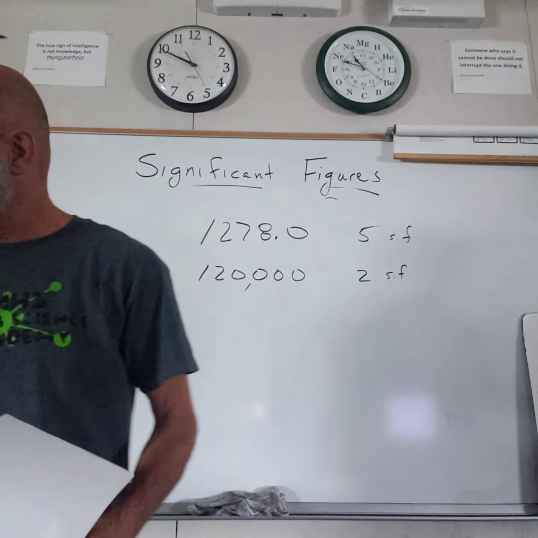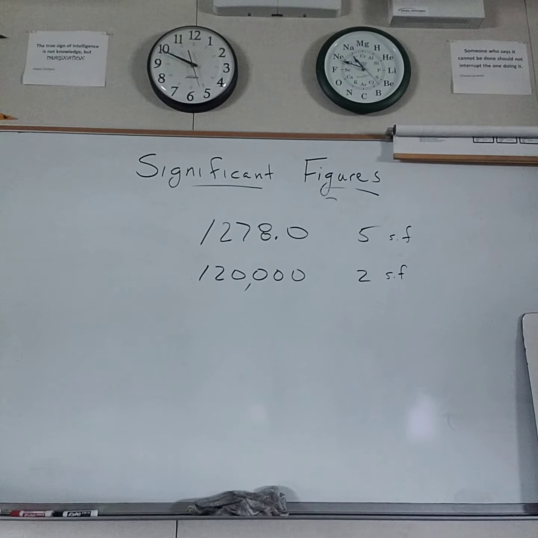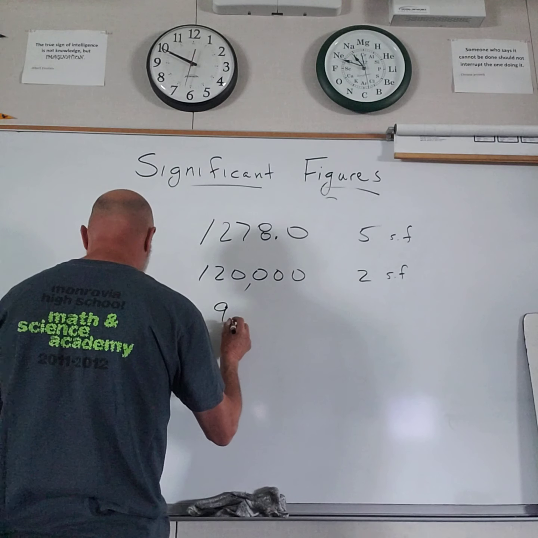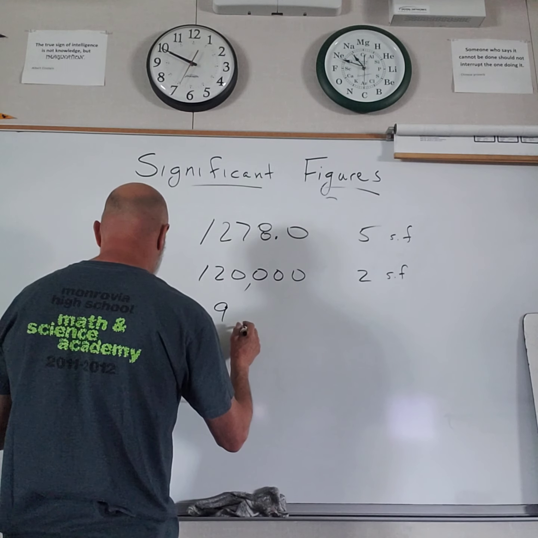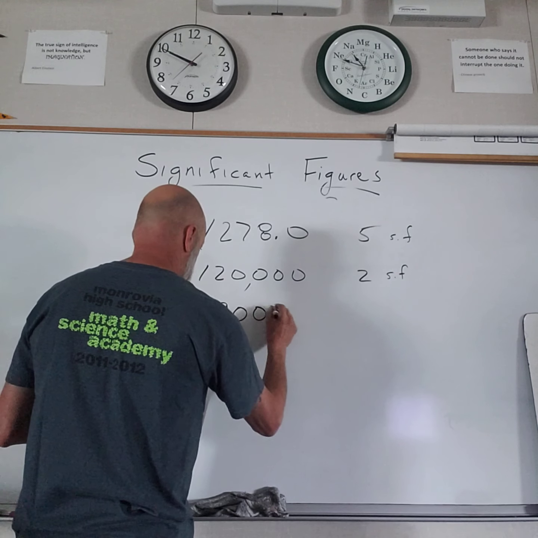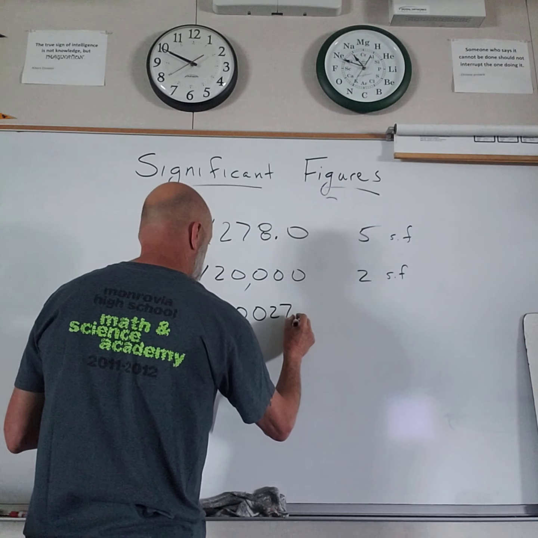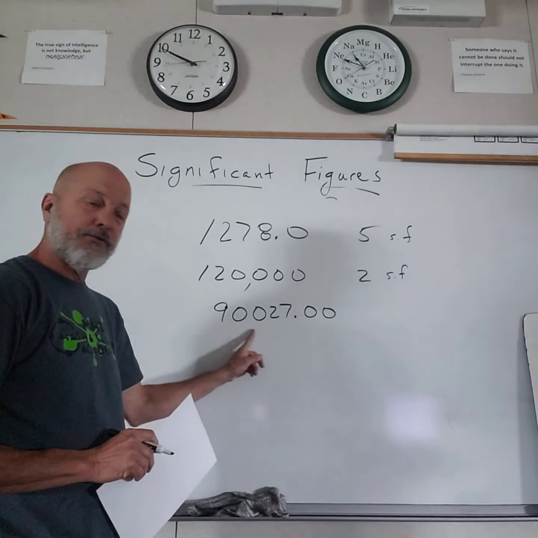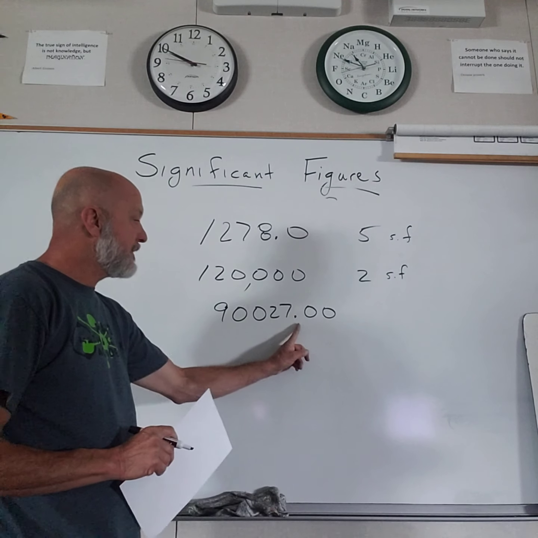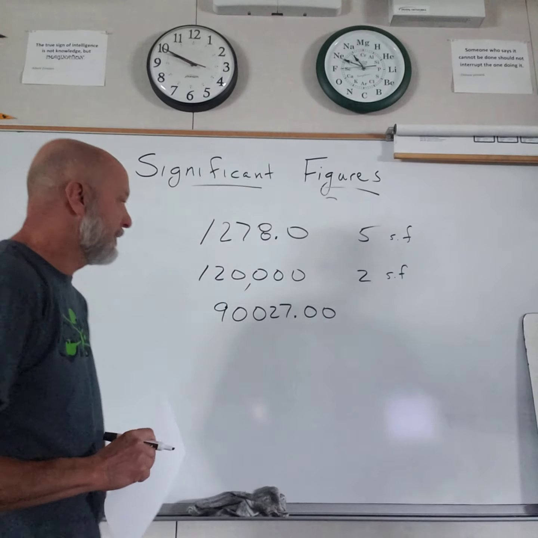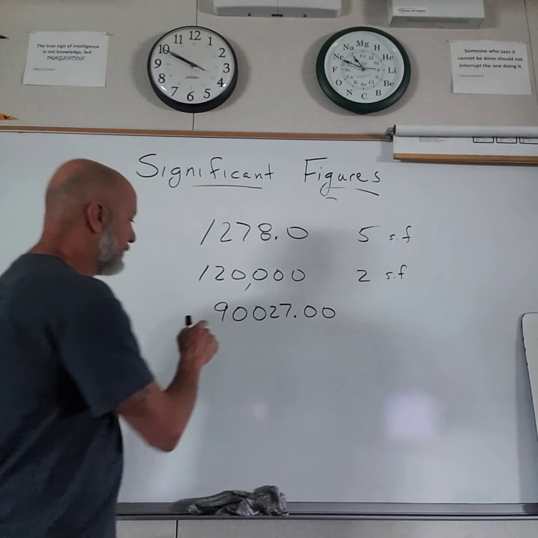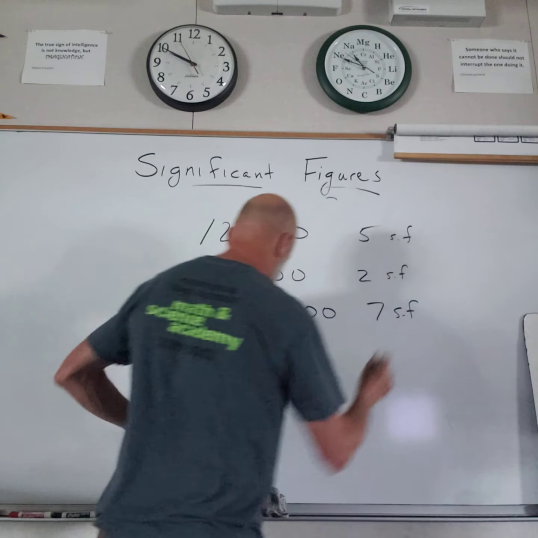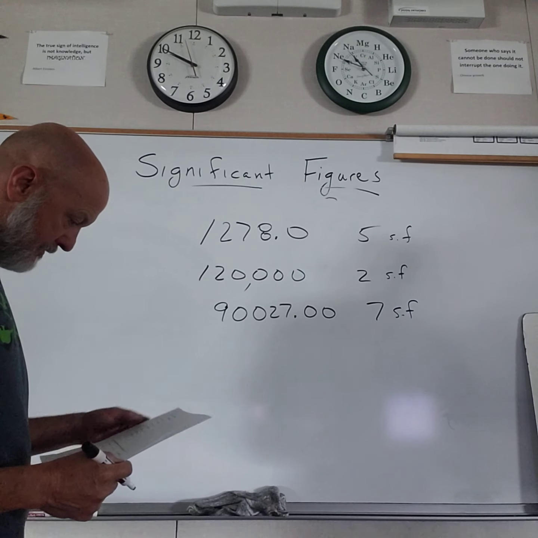Number 3. Okay, these zeros are sandwiched in between non-zeros. They're significant. These are to the right of the decimal and the right of the number, they're also significant. 1, 2, 3, 4, 5, 6, 7. 7 sig figs.